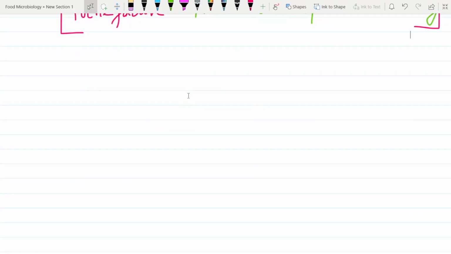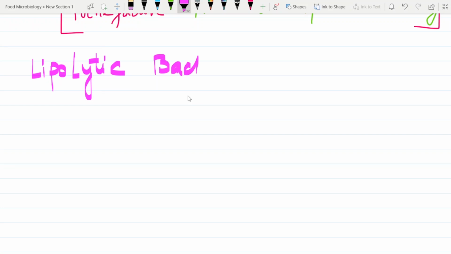Now last but not the least, we still have this one, lipolytic bacteria. This is very important. Please do understand it properly. So we have lipolytic bacteria.